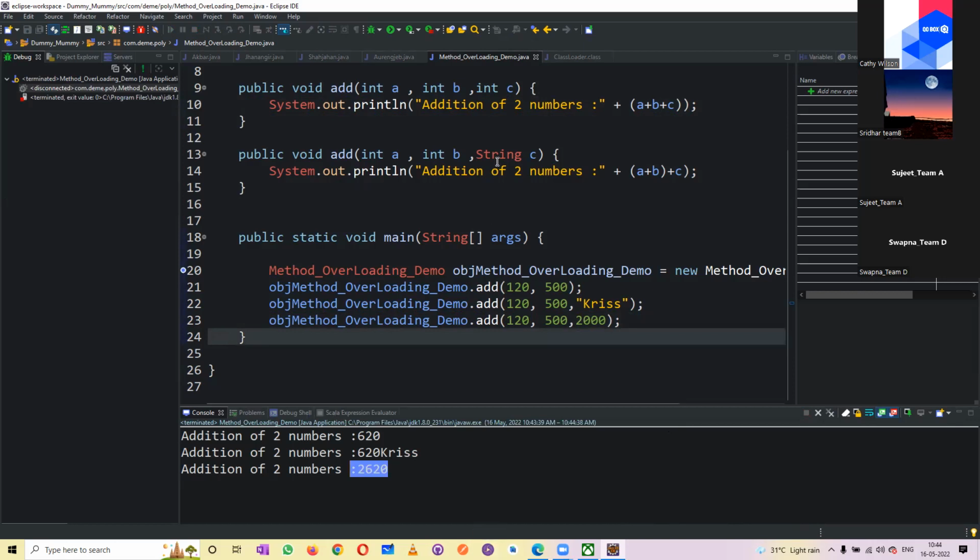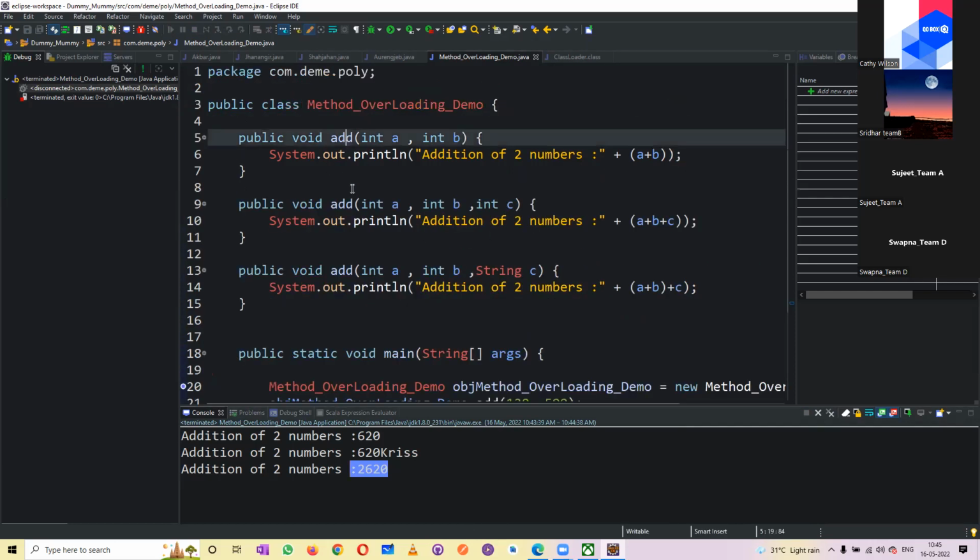Overloading: in the same class with the same method name, with a different number of parameters or different data types, this is called method overloading. How simple is this? This is called polymorphism. Polymorphism: one thing having many forms. How? Add is one method. The same add is performing differently with the parameters. The implementation of that particular add is different. The behavior, see, a method is nothing but a behavior.